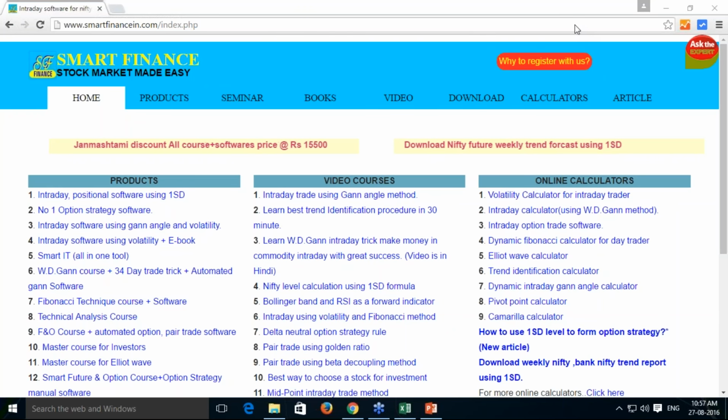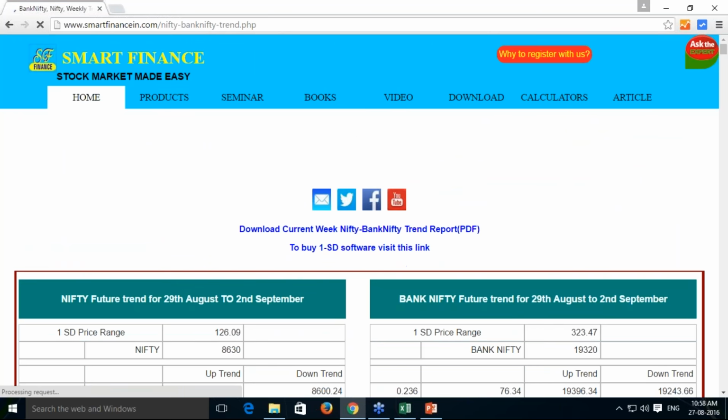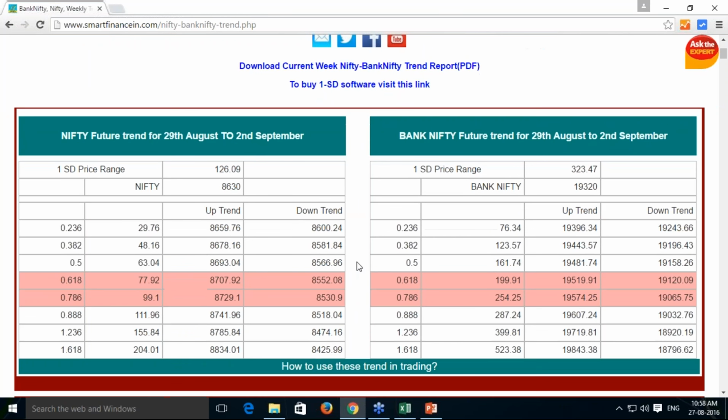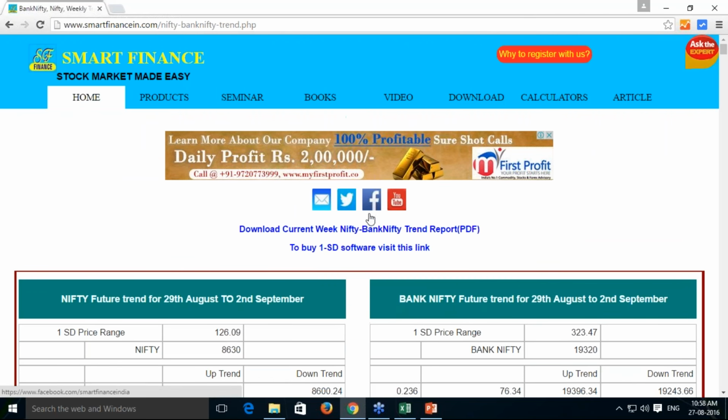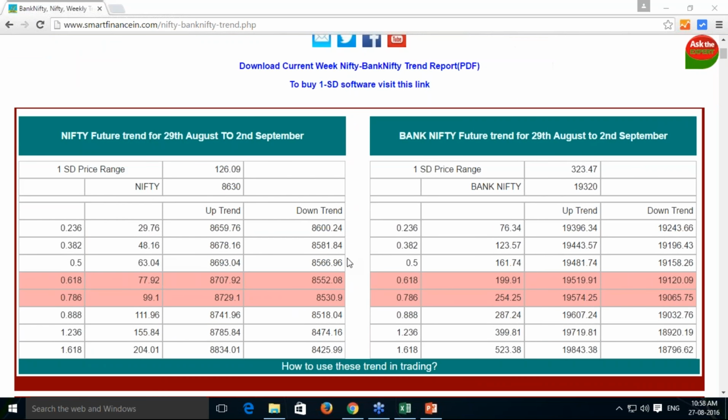You will be knowing that every week on the last Friday, we release the Nifty future and Bank Nifty future trend as per the one standard deviation formula. These are the reference prices I have taken, and based on this, we have just released this. These levels are valid from 29th August to 2nd September. Using the one standard deviation, above 8659 trend is up, below 8600 trend is down, and once this uptrend starts,